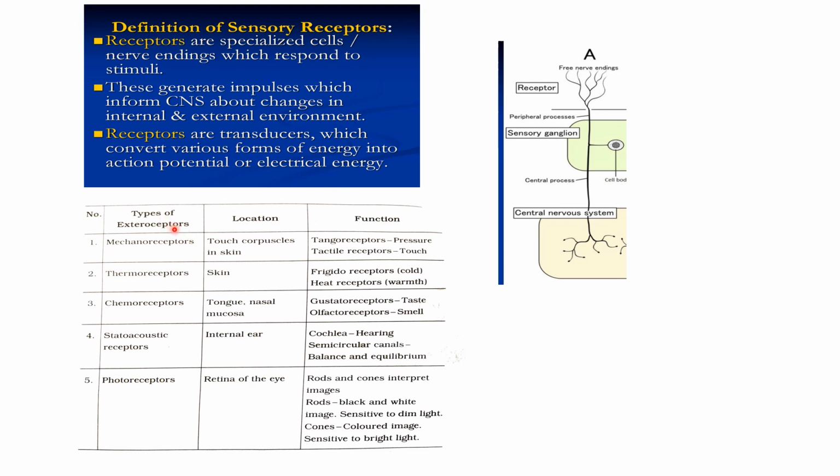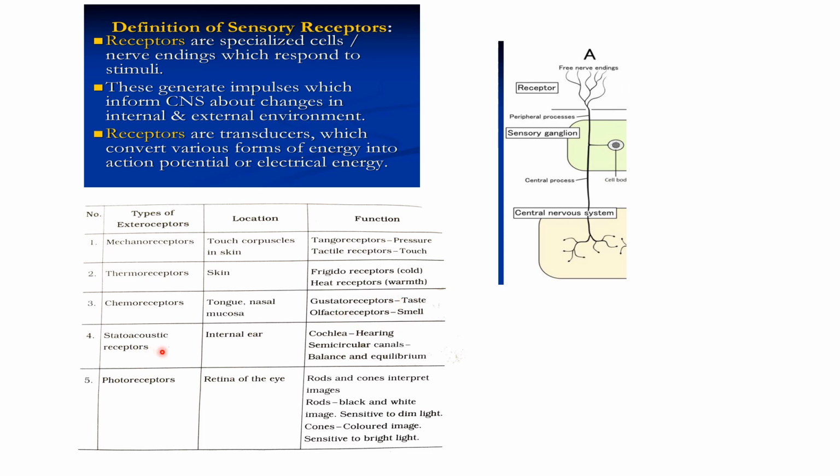Now, the types of receptors. Mechanoreceptors are touch receptors present on the skin. They are of two types: tangoreceptors, which sense pressure, and tactile receptors, which sense touch. Thermoreceptors give us the feeling of temperature, whether cold or warm. Then chemoreceptors, which are present on the tongue and nasal mucosa: gustatoreceptors for taste and olfactory receptors for smell.